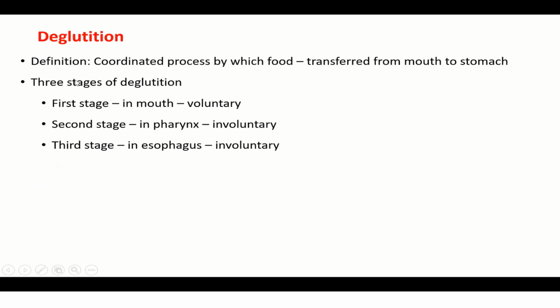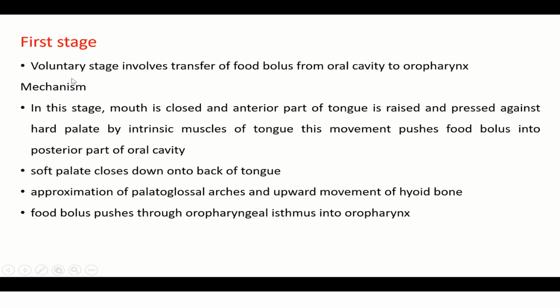Deglutition definition: a coordinated process by which food is transferred from mouth to the stomach. Three stages: first stage in the mouth, voluntary; second stage in the pharynx, involuntary; third stage in the esophagus, involuntary. The first stage, the voluntary stage, involves transfer of food bolus from oral cavity to oropharynx. Mechanism: in this stage, the mouth is closed and the anterior part of the tongue is raised and pressed against the hard palate by intrinsic muscles of the tongue. This movement pushes the food bolus into the posterior part of the oral cavity. Then the soft palate closes down on the back of the dorsum of the tongue, with approximation of palatoglossal arches and upward movement of the hyoid bone. This helps in this movement. Then the food bolus is pushed through the oropharyngeal isthmus into the oropharynx.